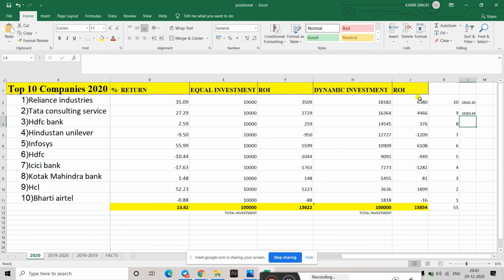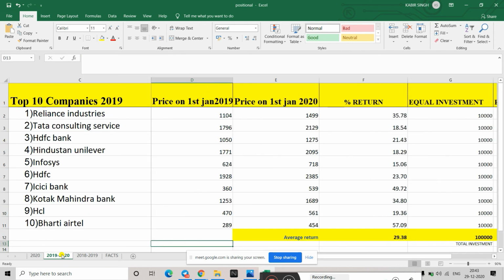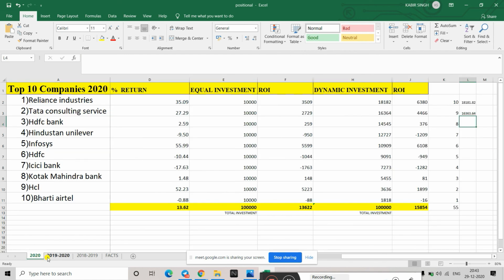So I'll calculate, okay, so this is the return I would have got in that year, and completely, if you see, around 16% return on my investment I am getting. Followed this point? Yes or no? Yes, yes.